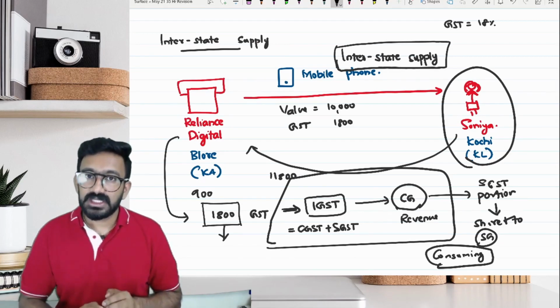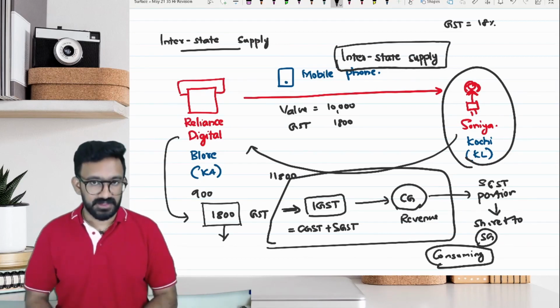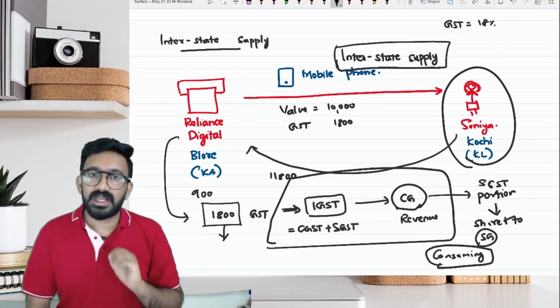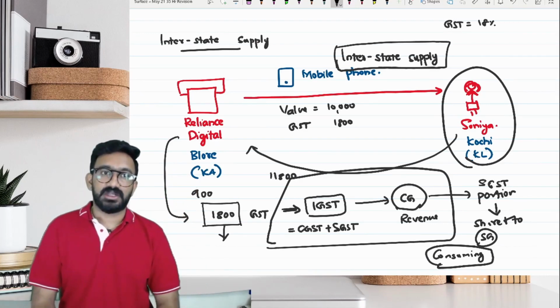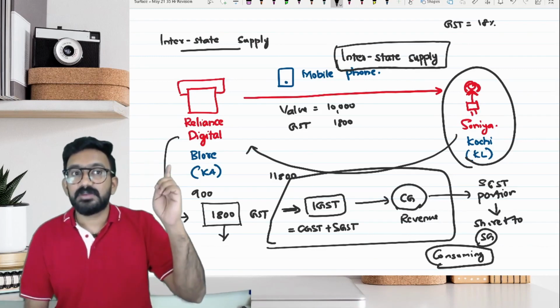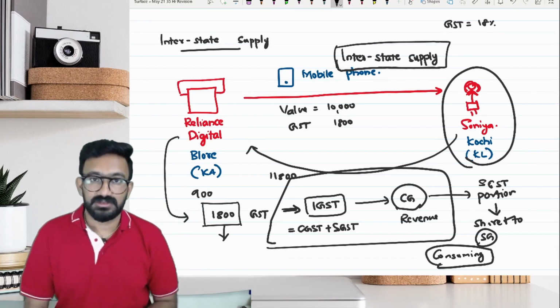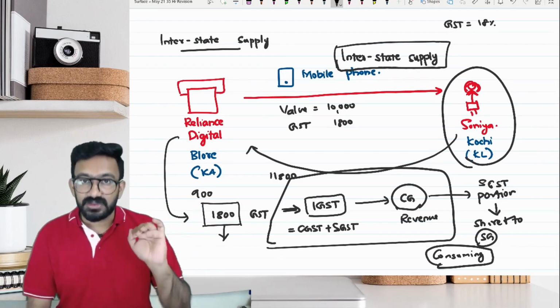It will be the consuming state that gets the revenue. So from Karnataka, there is a sale happening to Kerala. It is Kerala which is the consuming state. Or from Delhi, a seller in Delhi is selling goods to some consumer in Gujarat. Which will be the consuming state? Gujarat will be the consuming state.